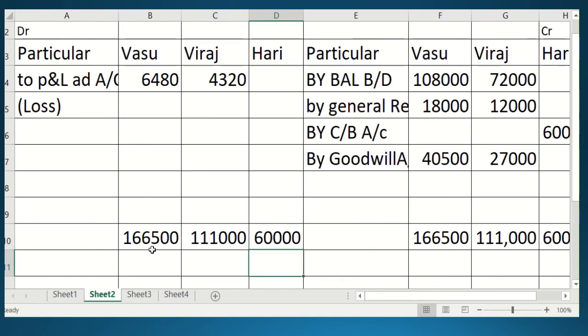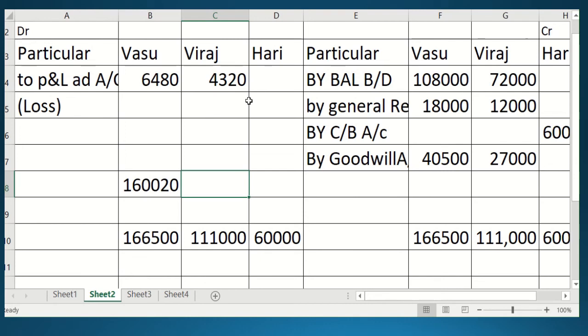So we have written both sides, and then on the Vasu side, minus 6,480. When you deduct 6,480 from 1,66,500, your closing balance will be 1,60,020.